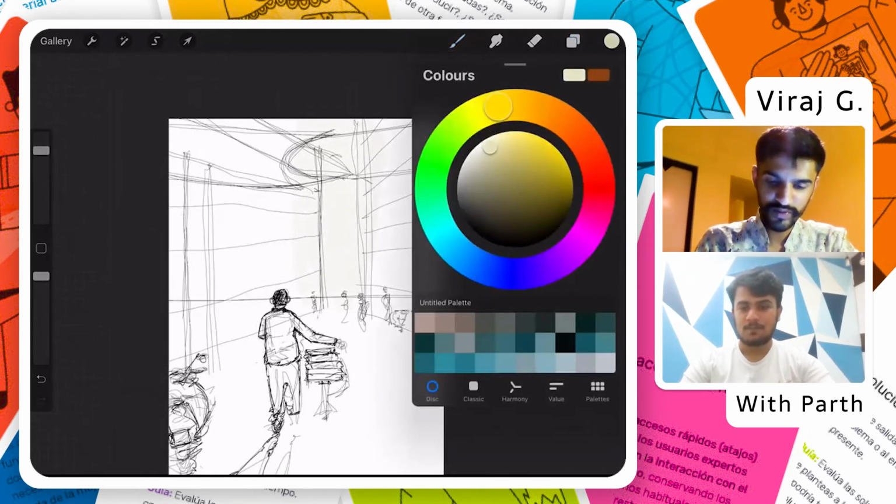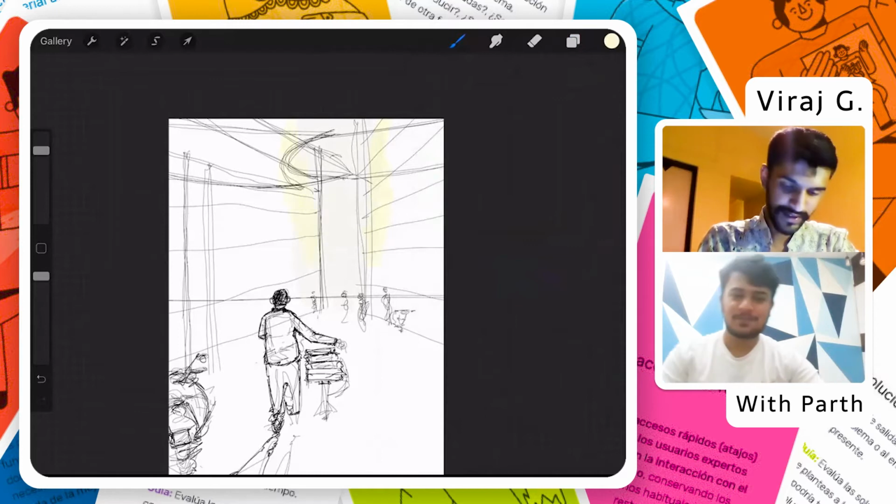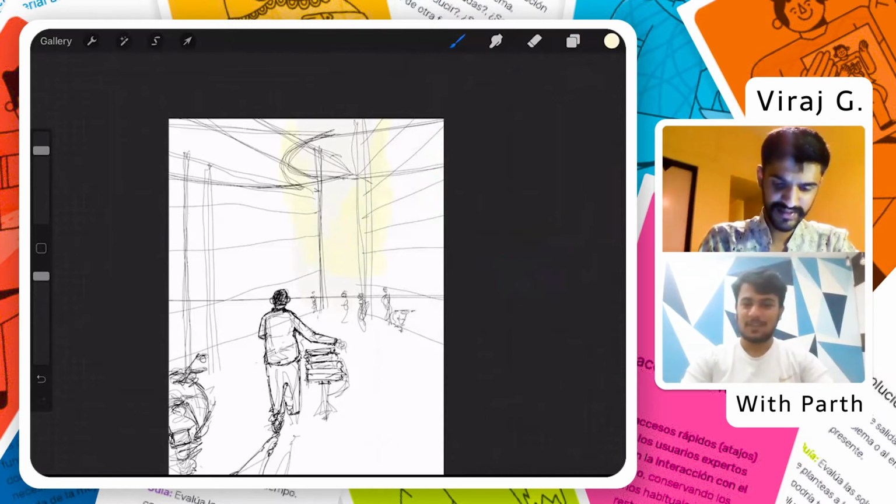I don't know if I'm supposed to talk on how to use Procreate. Am I supposed to do that? No, it's fine. We did cover it in the last one, so I guess it's fine.